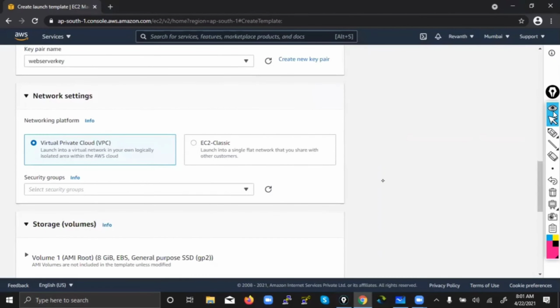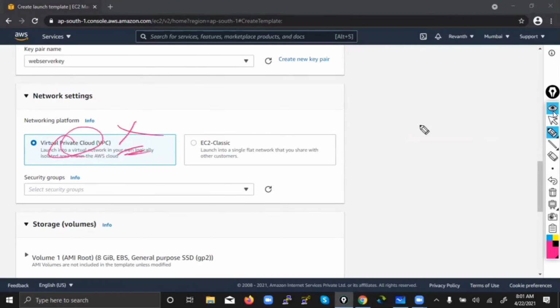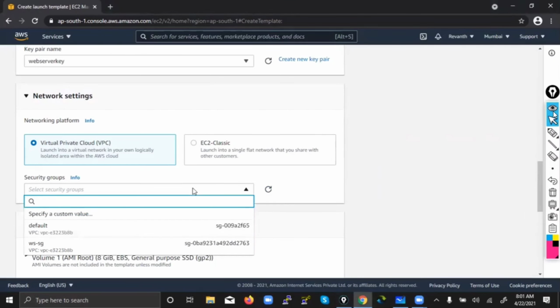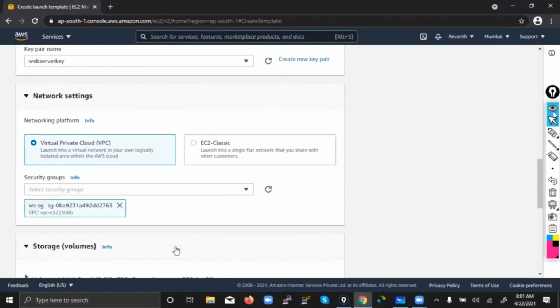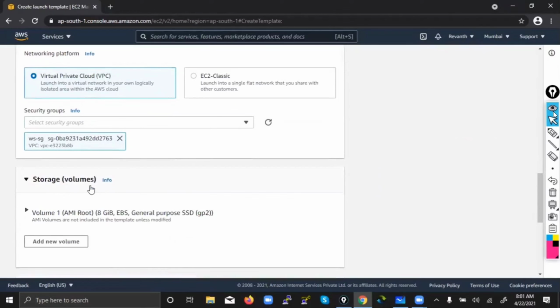Next, network settings. Since we still did not discuss this VPC and these things, leave it; we just go with the default. So what is the security group? We want to attach the web server security group to the new machine, and you see volume.